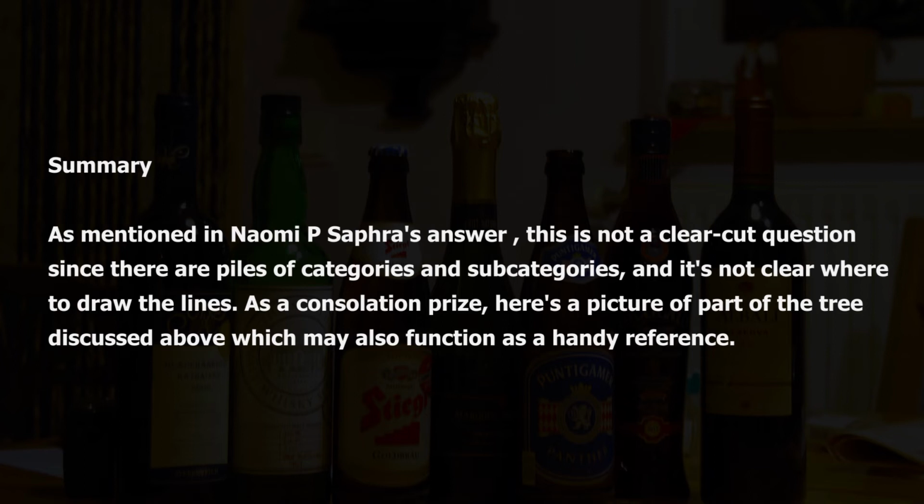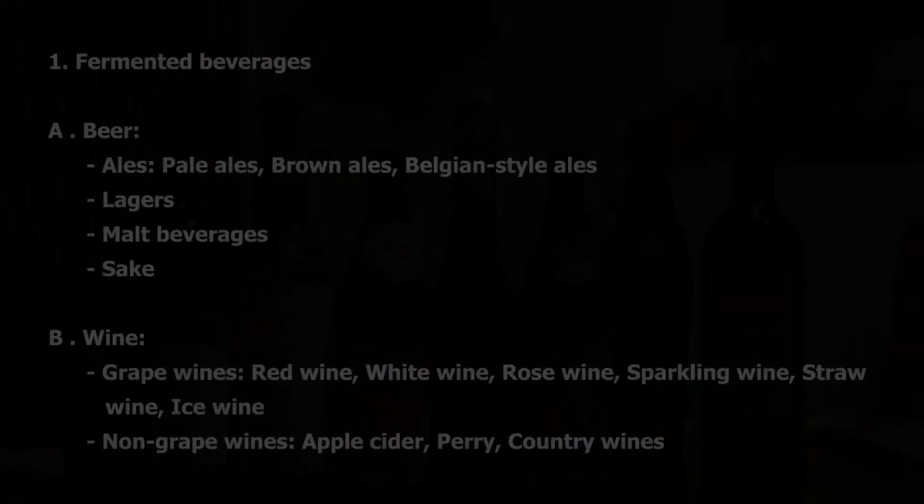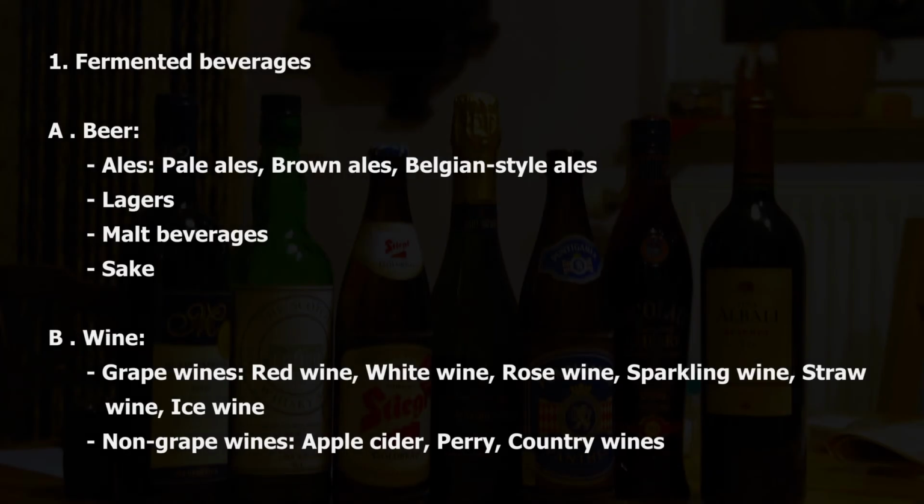Summary. As mentioned in Naomi P. Safra's answer, this is not a clear-cut question since there are piles of categories and subcategories, and it's not clear where to draw the lines. As a consolation prize, here's a picture of part of the tree discussed above, which may also function as a handy reference. 1. Fermented beverages.